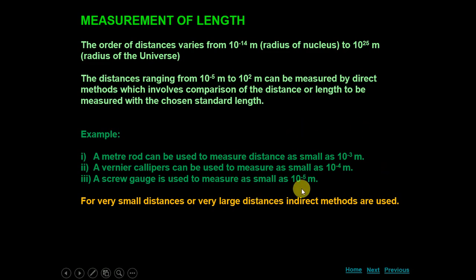For example, to measure the distance of the moon from the sun, or the size of the nucleus or the atom, we cannot directly use the meter scale or these three devices. So we have to use indirect methods.